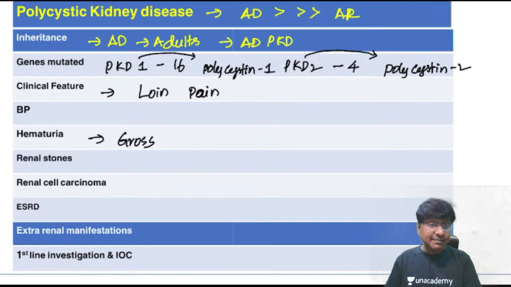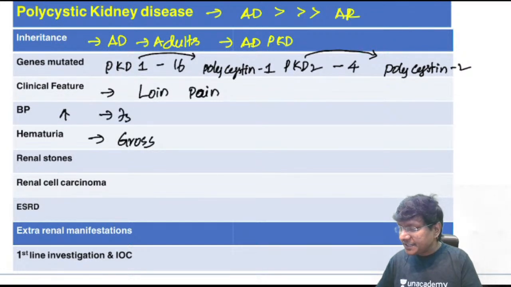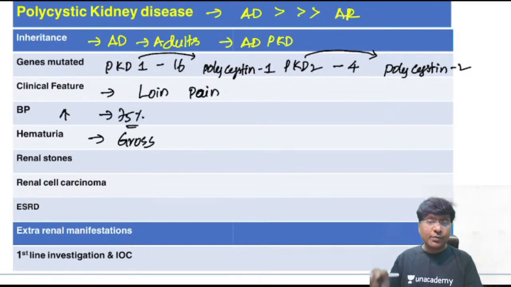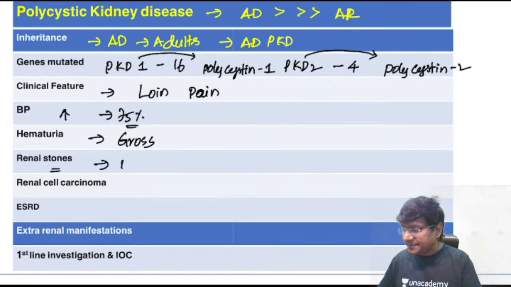The blood pressure in these individuals is elevated. In what group of individuals? In around 75% of patients with polycystic kidney disease, the blood pressure is elevated. Why is that? That is because of intrarenal ischemia causing activation of the RAS. Renal stone formation will also be there, seen in 15 to 20% of patients.